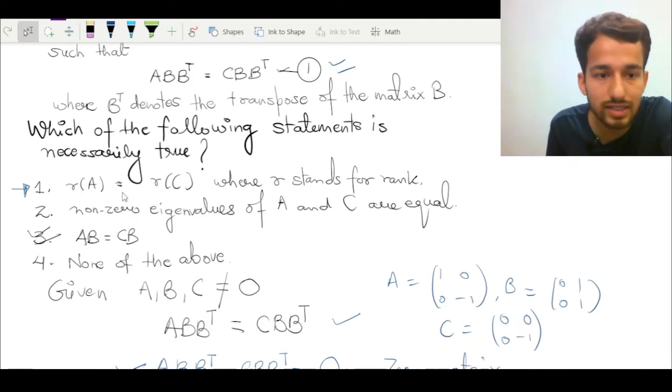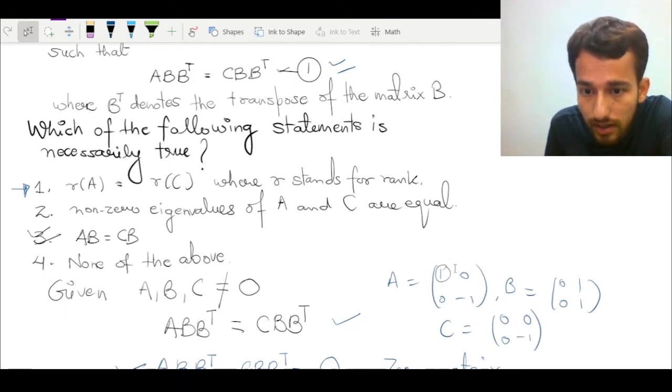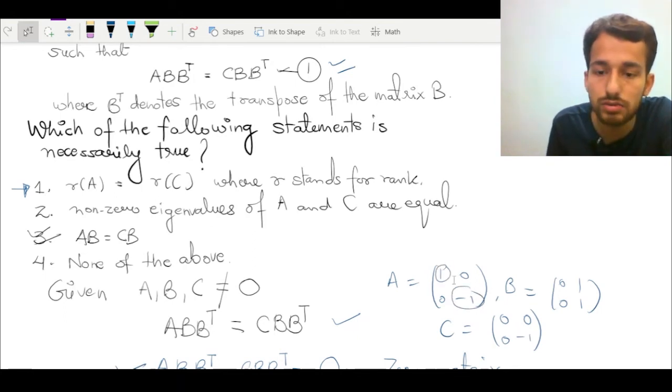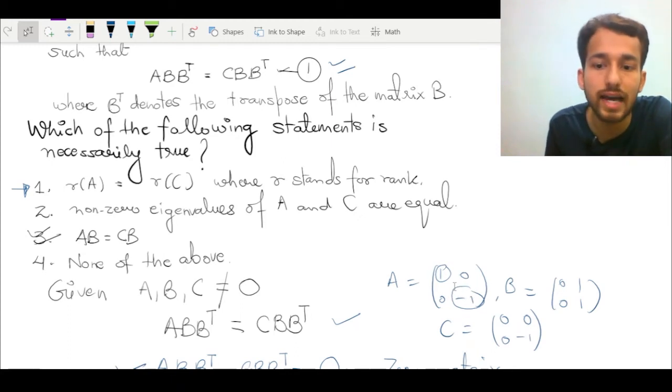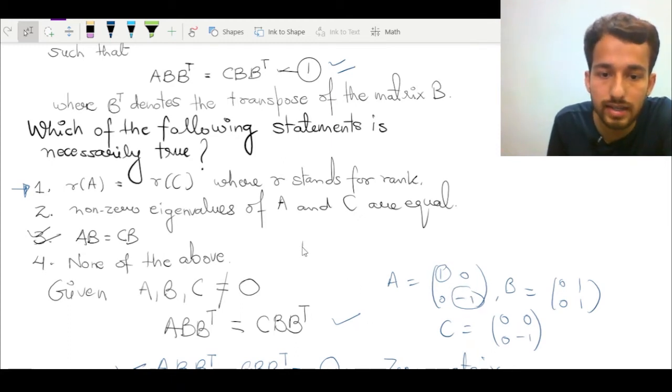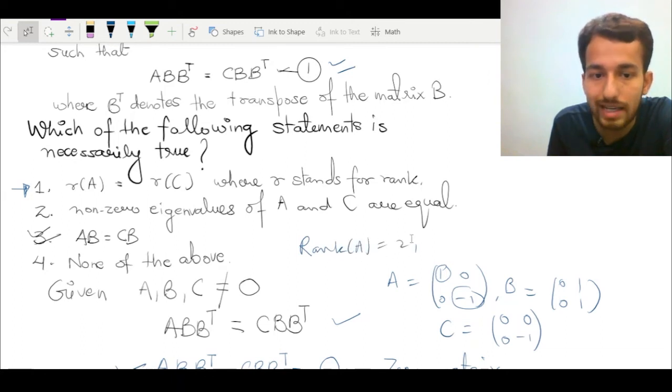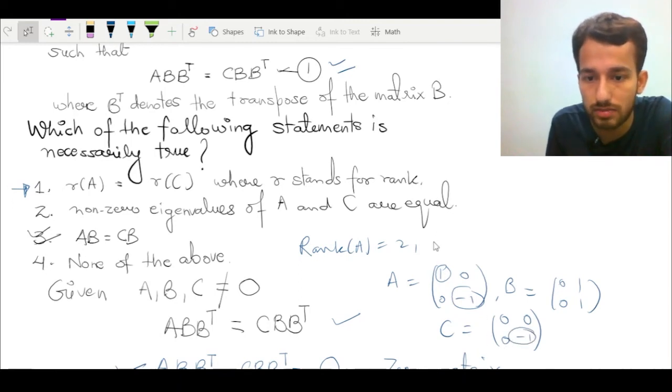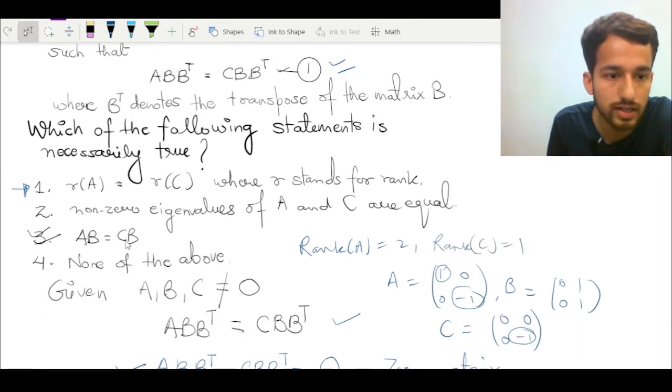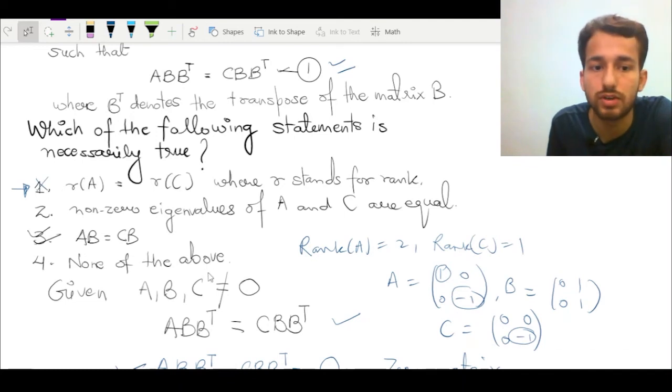Now from here, if you see these matrices, the rank of the matrix is already in a natural form. There are two non-zero entries on the diagonal. So the rank of the matrix A is two, while the rank of the matrix C is 1. Only one non-zero row you can see in this matrix. So the rank of the matrix C is 1. So certainly this is an incorrect option for us.